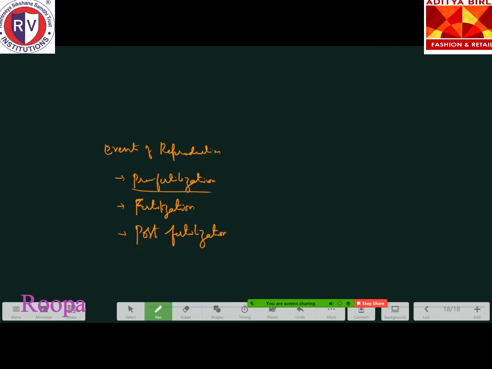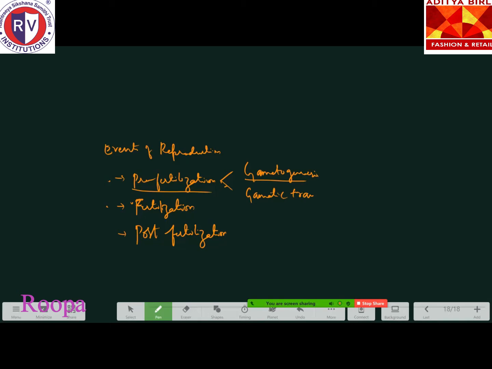Coming to pre-fertilization events, these are the events which take place before fertilization. That is very important. So that is called pre-fertilization events. Can anyone tell me what are the two sub-events that take place in pre-fertilization events? Gametogenesis and gamete transfer. Very nice, good. So gametogenesis and gametic transfer. What happens in gametogenesis? What do you mean by gametogenesis?